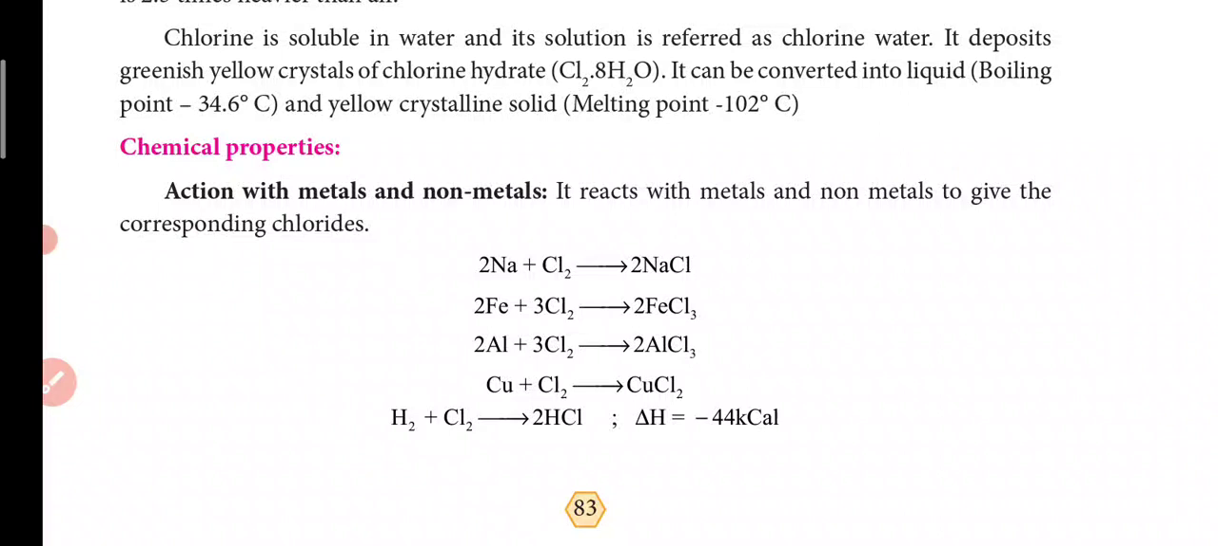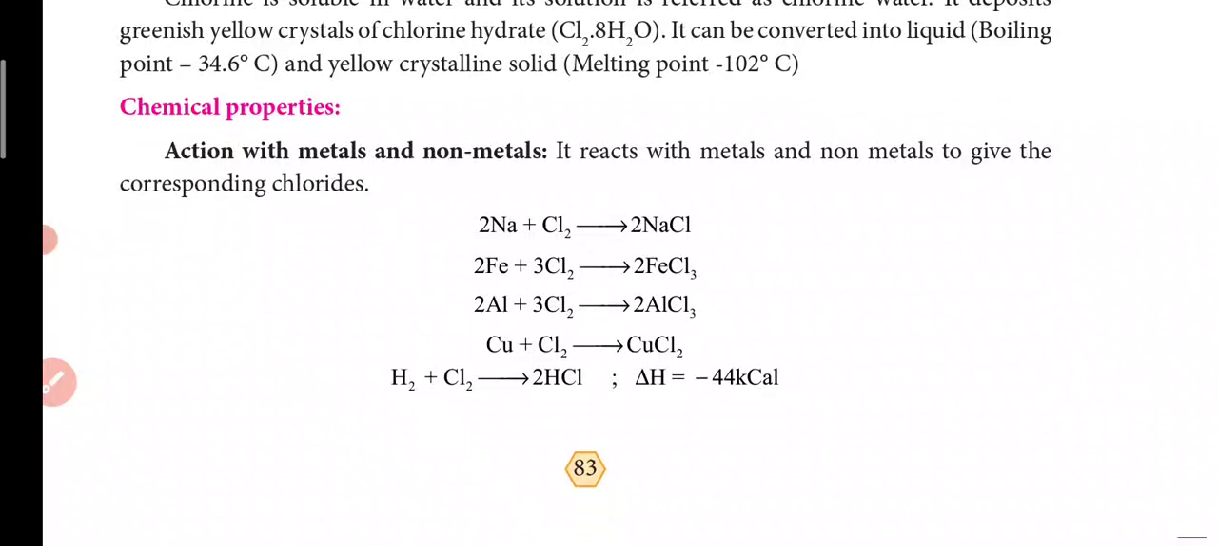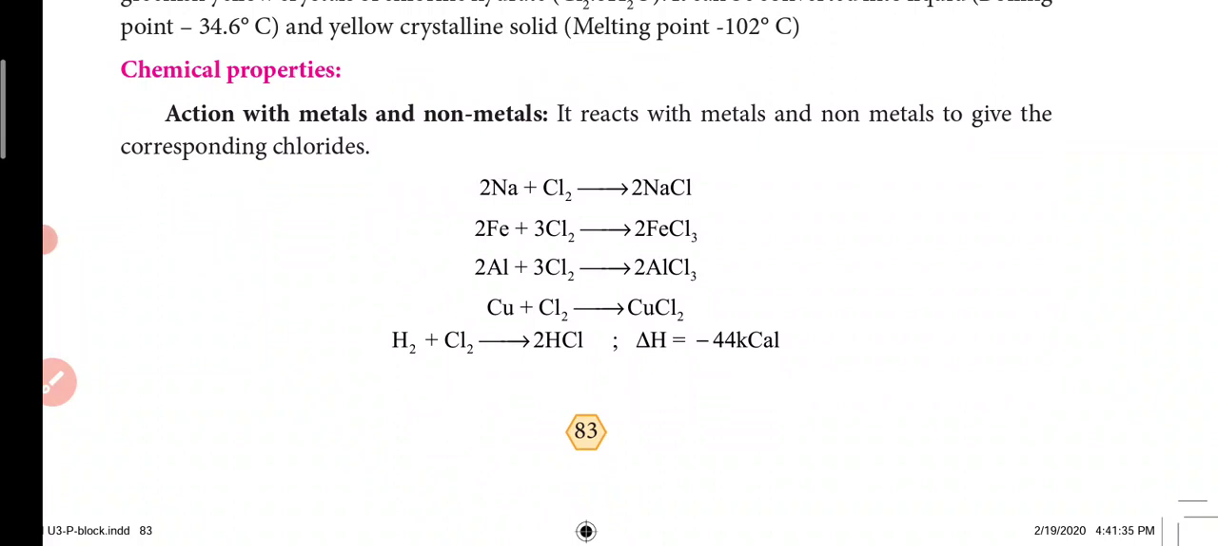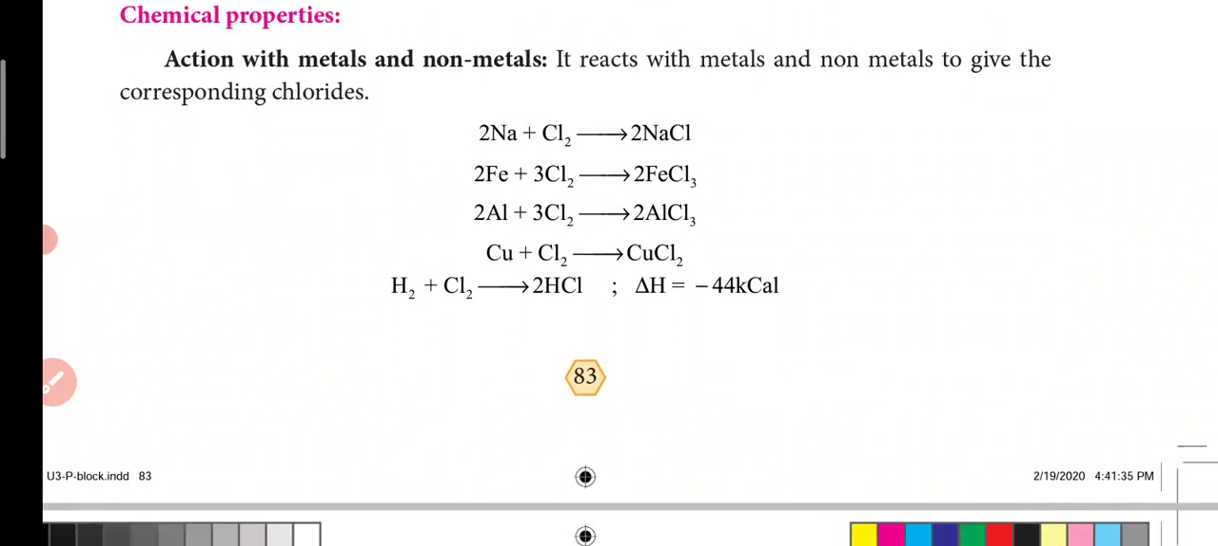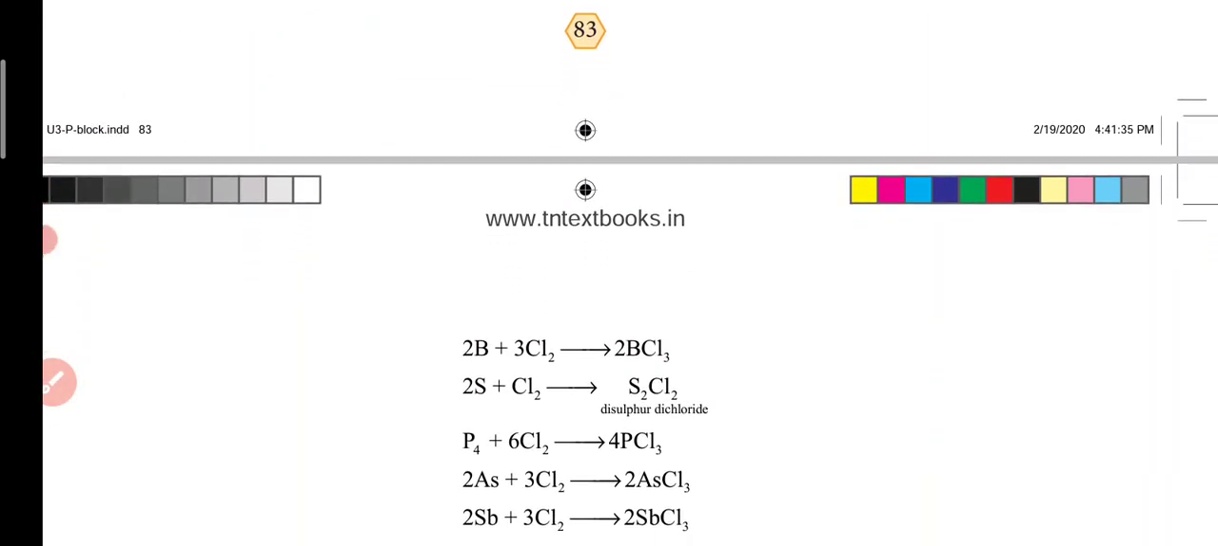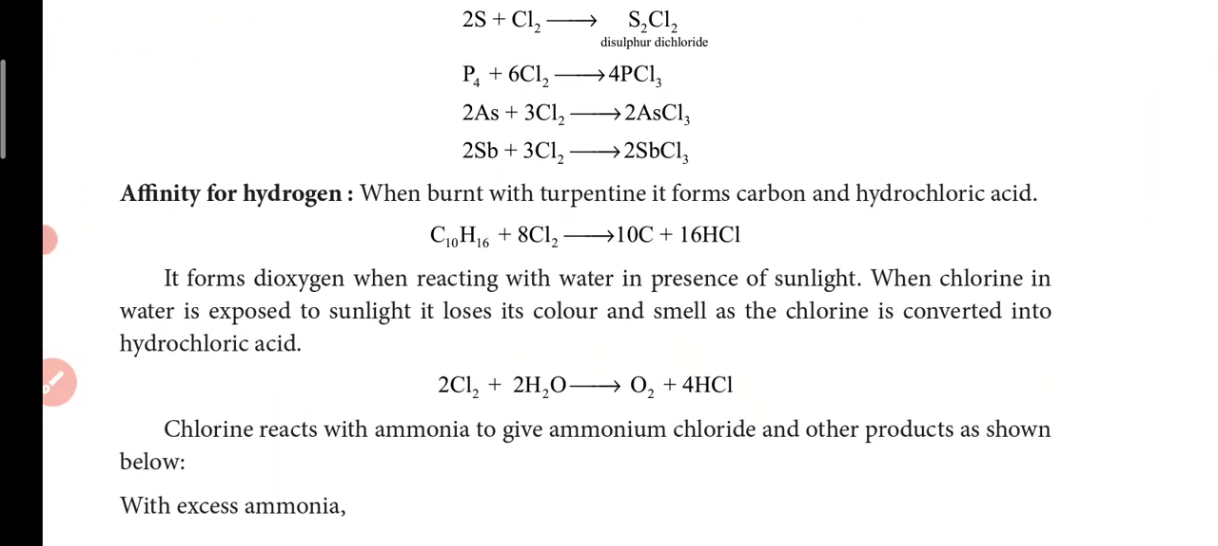Chemical properties: action with metals and non-metals. Any metal and non-metal reacts to give corresponding chlorides. Sodium gives sodium chloride, aluminium gives aluminium chloride, copper gives copper chloride, hydrogen gives hydrogen chloride. The simple chlorides are given here. Affinity for hydrogen: affinity means how easily it reacts with hydrogen. When burnt with turpentine, it forms carbon and hydrochloric acid.